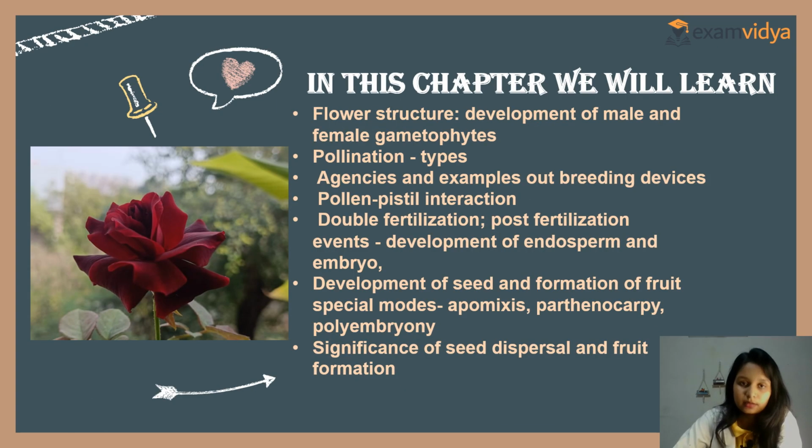Let's deal with that. Now in this chapter, what will we learn? We will learn flower structure, development of male and female gametophyte, pollination, types, agencies, pollen-pistil interaction, double fertilization, post-fertilization development of seed, apomixis, and seed dispersal, all about that we will learn in this chapter. So this becomes an important chapter.